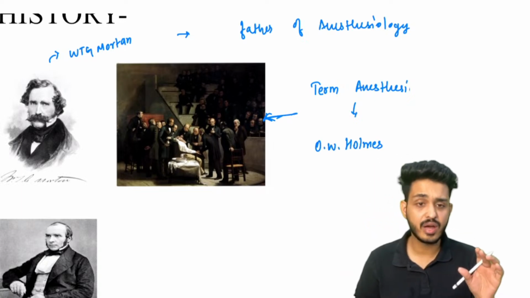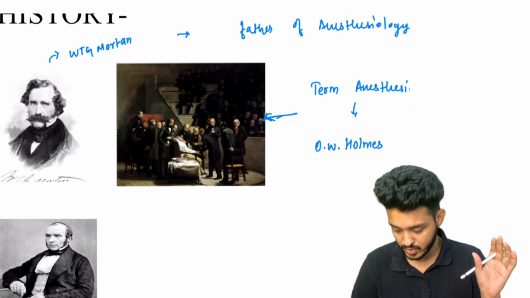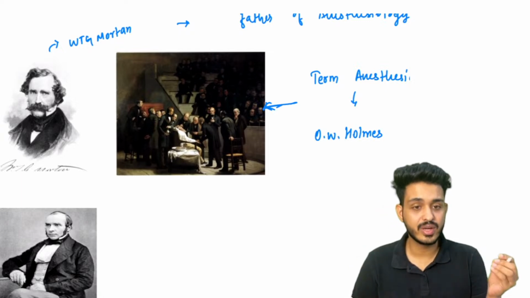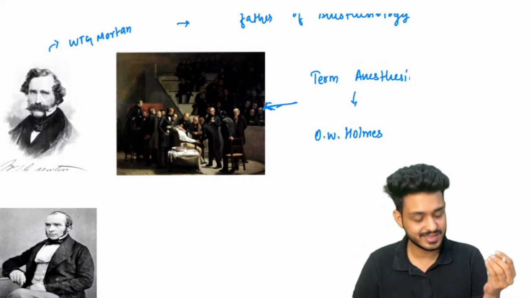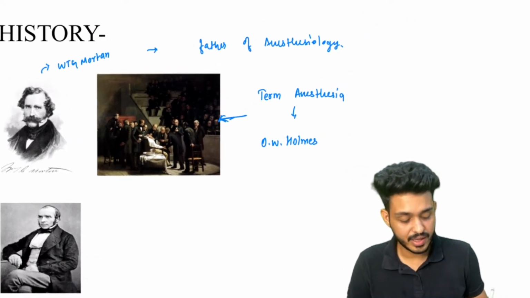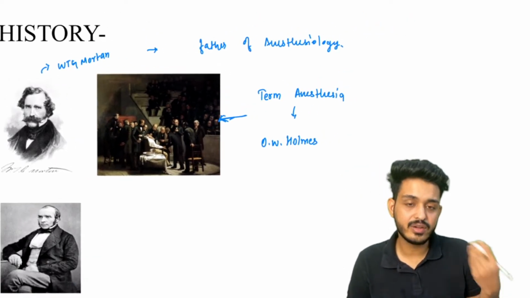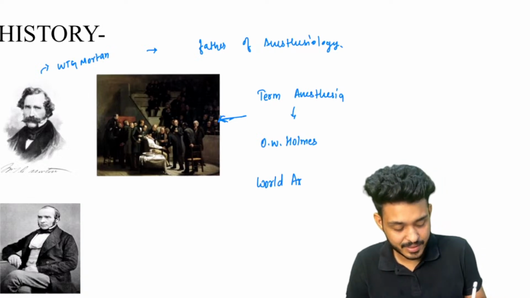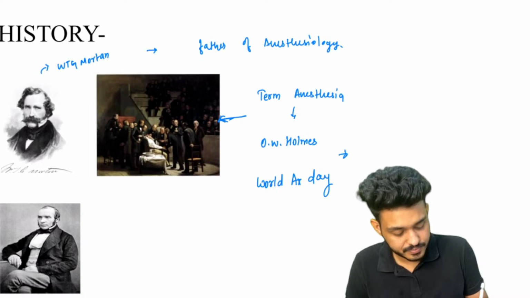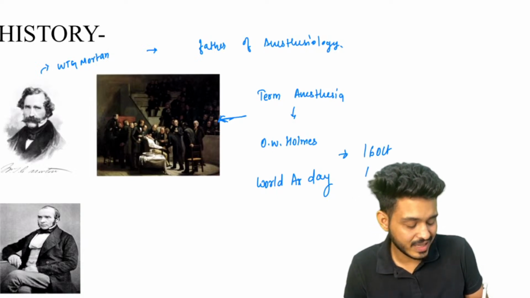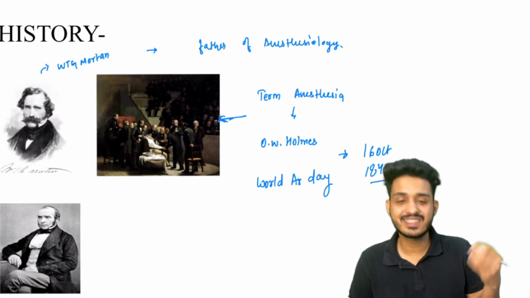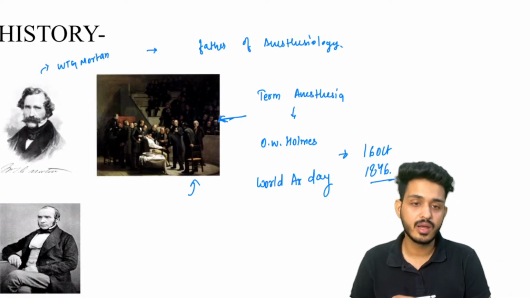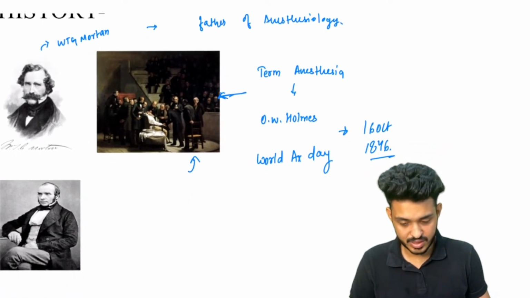There are 3-4 scientists you have to remember. Just remember the names of those scientists. Oliver Wendell Holmes is the scientist who gave the term anesthesia. What was the date? When do we celebrate World Anesthesia Day? Please try to answer. World Anesthesia Day is celebrated on 16th of October, and this was the day when they discovered anesthesia, 16th of October 1846.